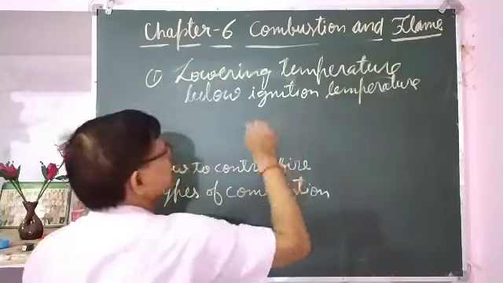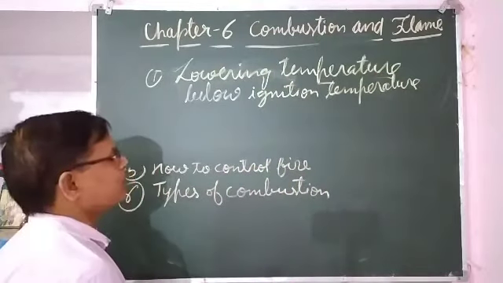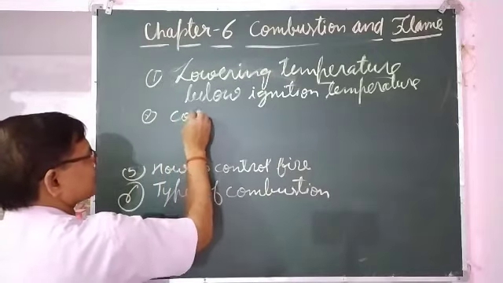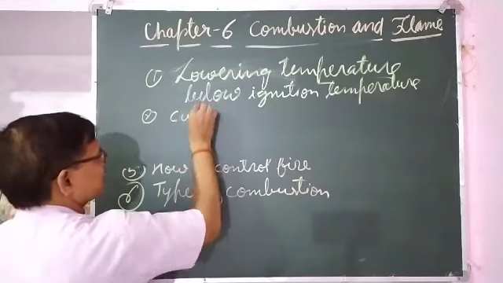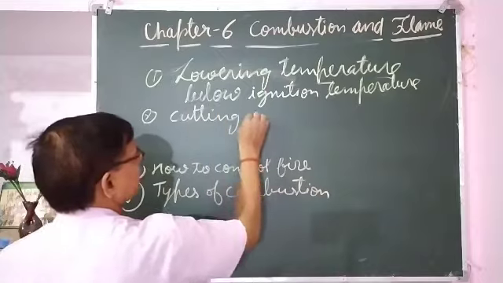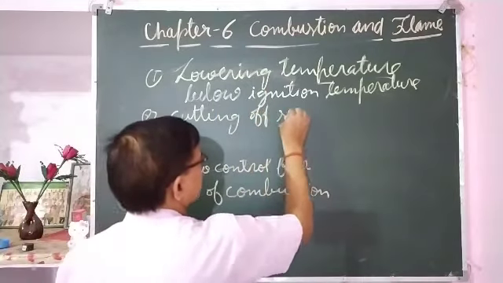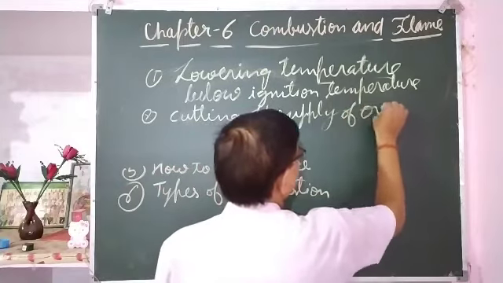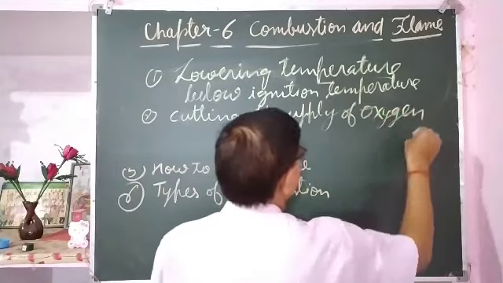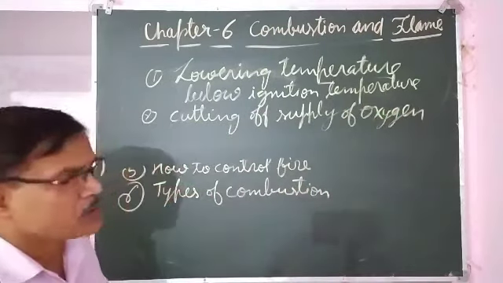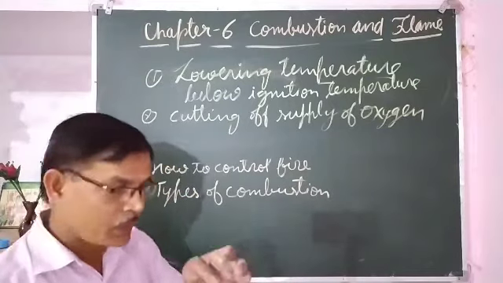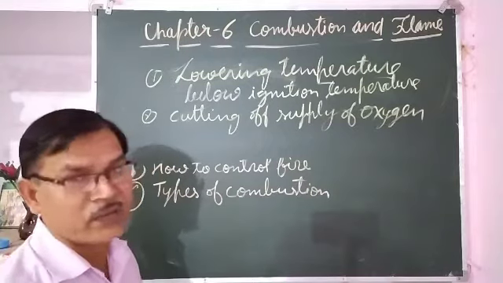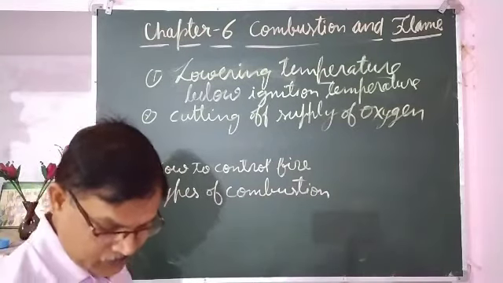So by lowering temperature below ignition temperature, we can put out fire. The second condition is cutting off the supply of oxygen. Since oxygen is necessary for burning, if we cut off the supply of oxygen, then the fire will be extinguished, meaning the fire will be put off.